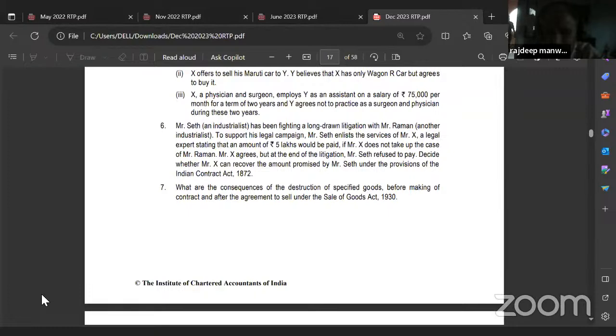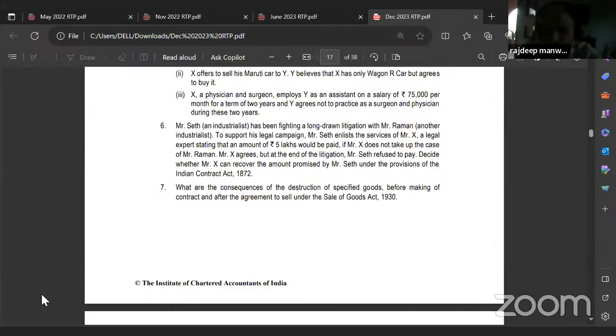Mr. Seth, an industrialist, has been fighting a long-drawn litigation with Mr. Raman, another industrialist. To support his legal campaign, Mr. Seth enlists the services of Mr. X, a legal expert, stating that an amount of 5 lakh would be paid if Mr. X does not take up the case of Mr. Raman. Mr. X agrees, but at the end of the litigation, Mr. Seth refused to pay. Decide whether Mr. X can recover the amount promised by Mr. Seth under the provisions of the Indian Contract Act.